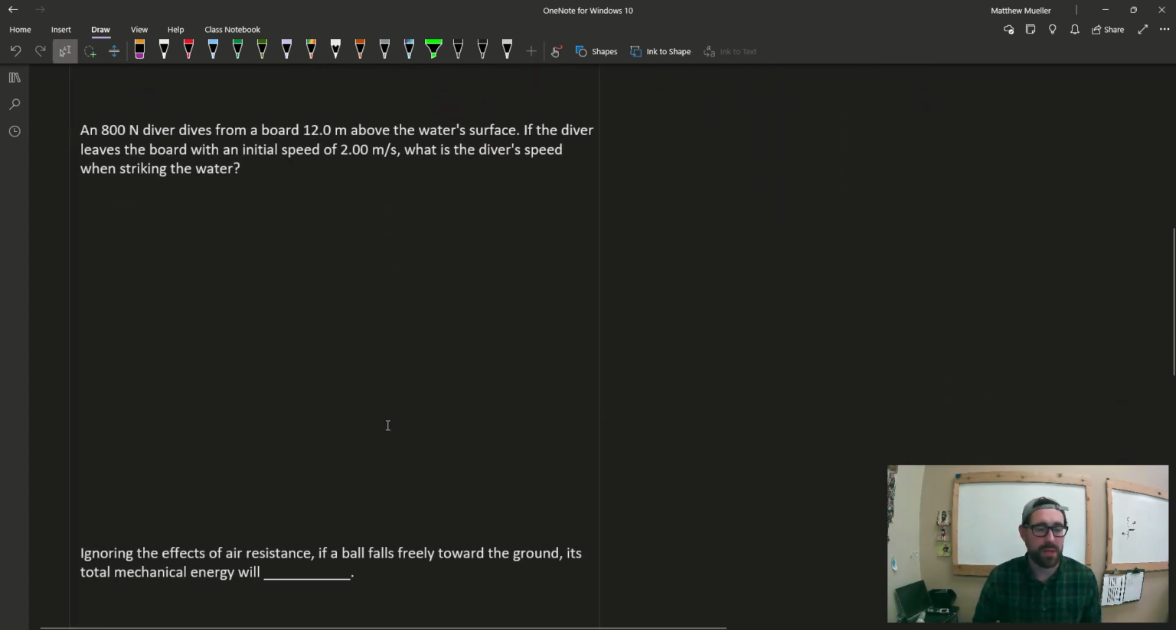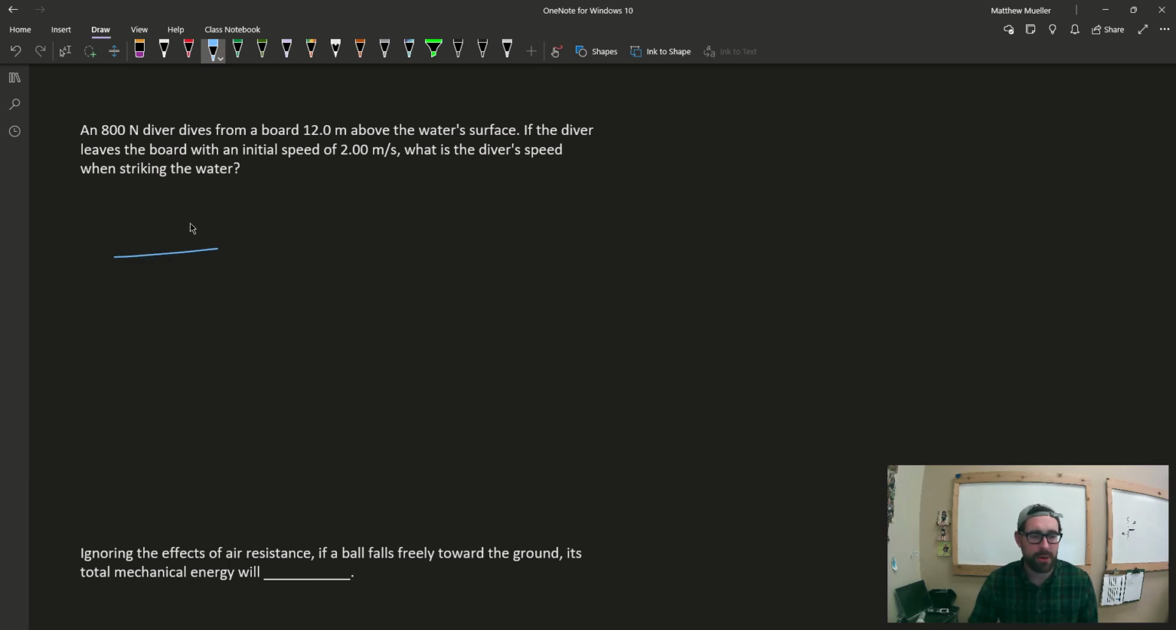And here we have another one. We have an 800 Newton diver who dives from a diving board 12 meters above the water surface. If the diver leaves the board with an initial speed of 2 meters per second, what is the diver's speed when striking the water? So here's what we're going to assume.